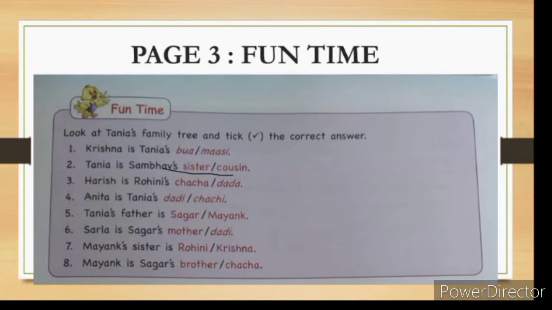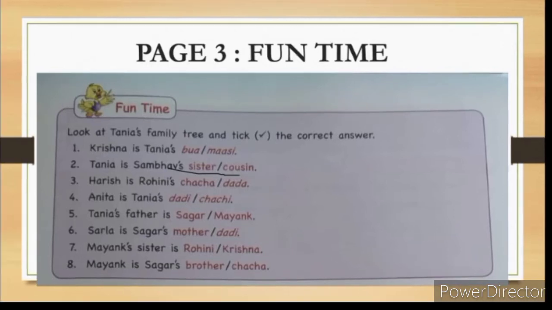Chachi is the correct answer. Tanya's father is Sagar. The correct answer is Sagar. Mayank is the wrong answer. Mayank is Tanya's Chacha. Sarla is Sagar's mother. Mother is the correct answer. Mayank's sister is Krishna. Krishna is the correct answer. Rohini is Mayank's daughter. Eighth one: Mayank is Sagar's brother. Brother is the correct answer. Chacha is the wrong one.